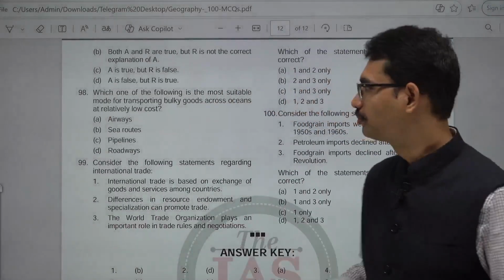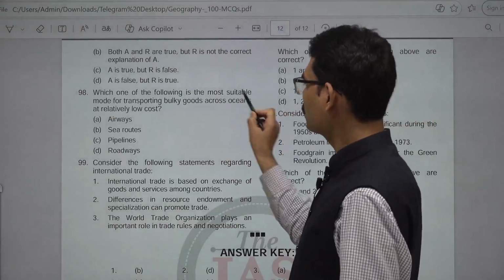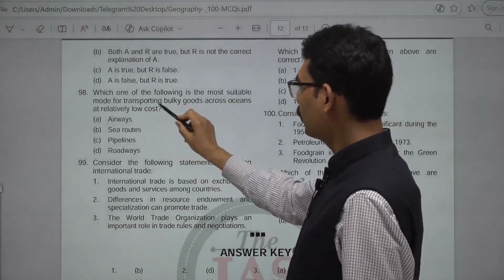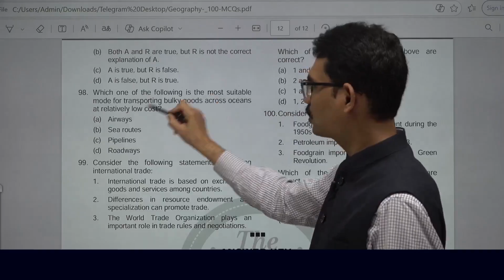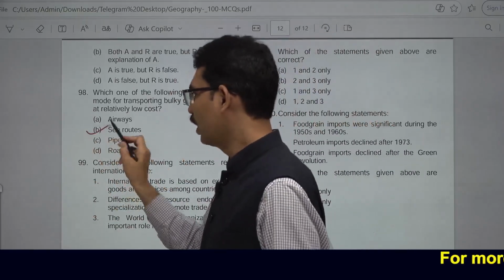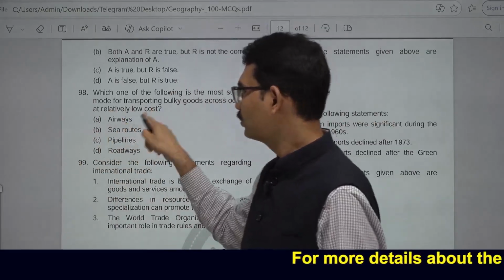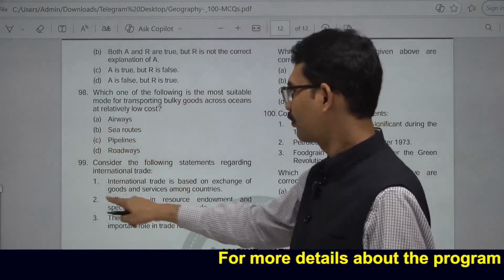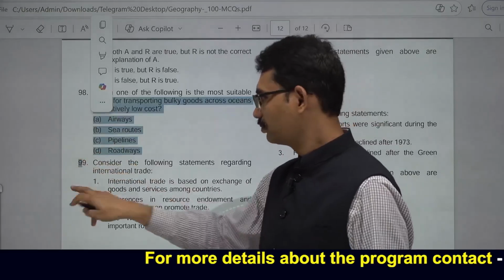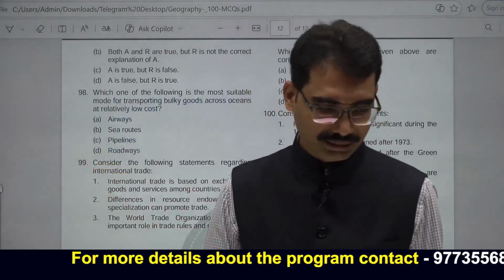Which one of the following is the most suitable mode for transporting bulky goods across oceans? This is sea routes. Across oceans, sea routes, not airways. Bulky goods means sea route. Next, 99.